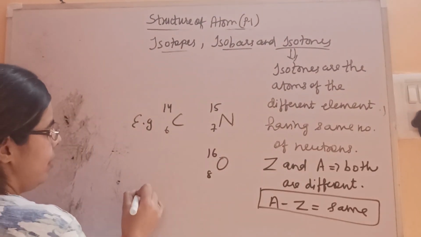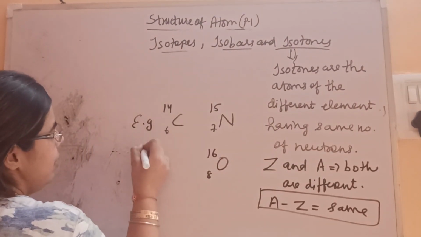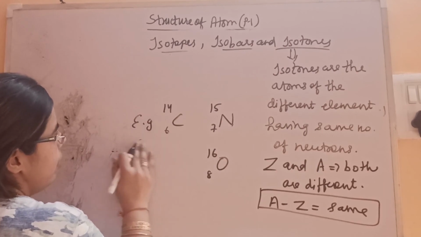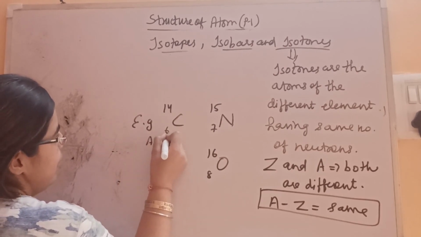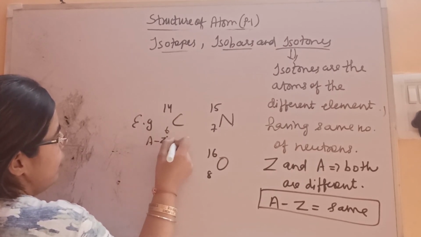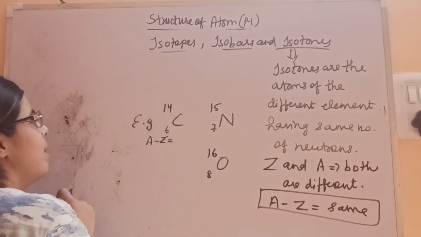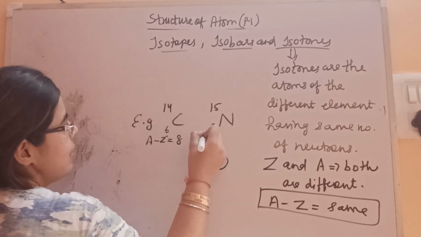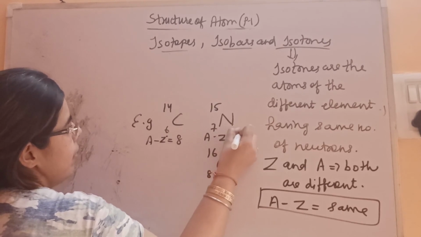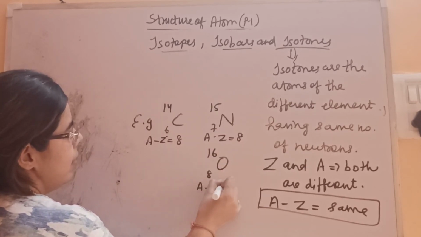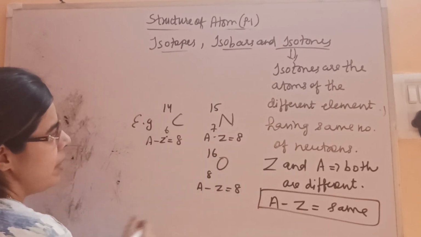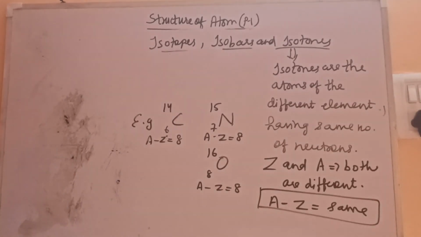You just calculate the difference. For carbon, A minus Z is equal to what? 14 minus 6, 8. 15 minus 7, 8. 16 minus 8, 8. So this is coming out to be same. So that's why these are known as isotones. I hope it's clear to everyone what are isotones.